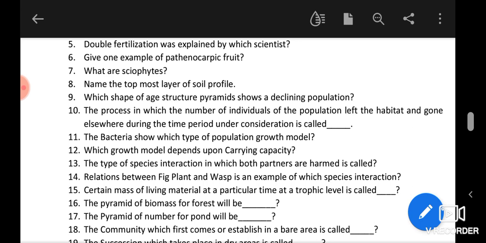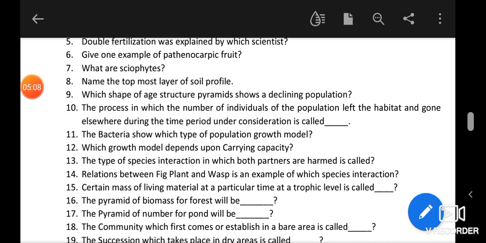So the next one is the type of species interaction in which both partners are harmed is called. So that will be competition. Very simple. The relation between the fig plant and the wasp is the example of mutualism, in which both the partners are benefited. Wasp lay the eggs inside the fig plant, and the fig plant gets pollinated, and wasp lay their eggs inside the fig plant.